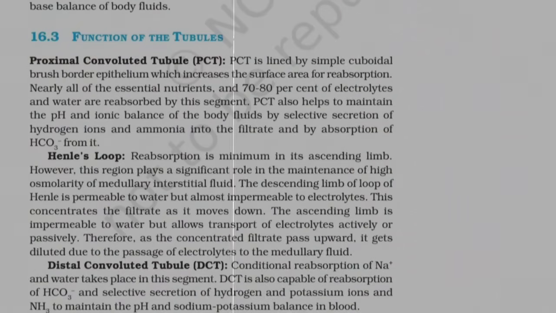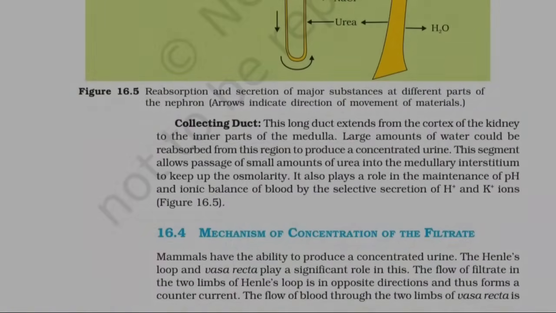Distal convoluted tubule, DCT. Conditional reabsorption of Na+ and water takes place in this segment. DCT is also capable of reabsorption of HCO3- and selective secretion of hydrogen and potassium ions and NH3 to maintain the pH and sodium-potassium balance in blood.